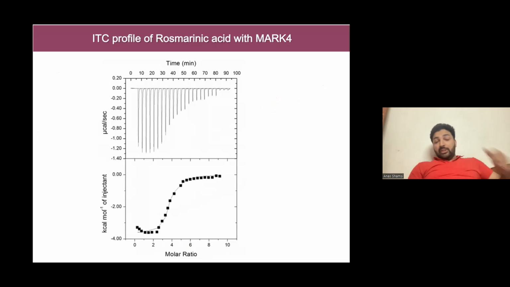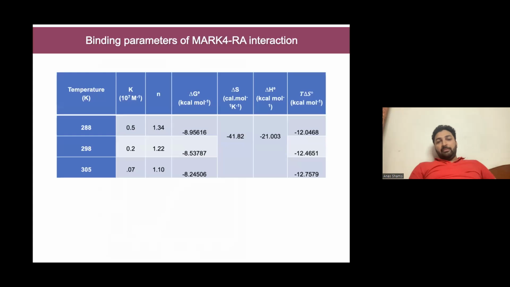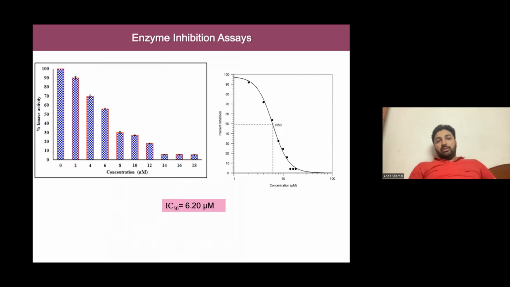Then we proceeded to ITC, isothermal titration calorimetry. It is a very sensitive technique to study protein ligand interactions, and it suggested that rosmarinic acid binds in an exothermic manner. This is the pattern for exothermic reaction, and it showed significant binding affinity of this ligand with this protein. These were all the binding parameters that we obtained, thermodynamic parameters.